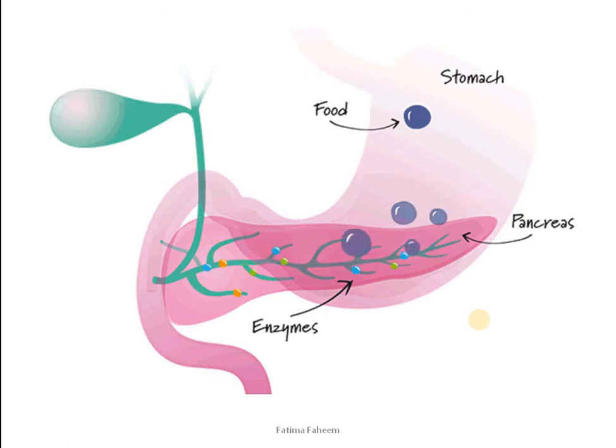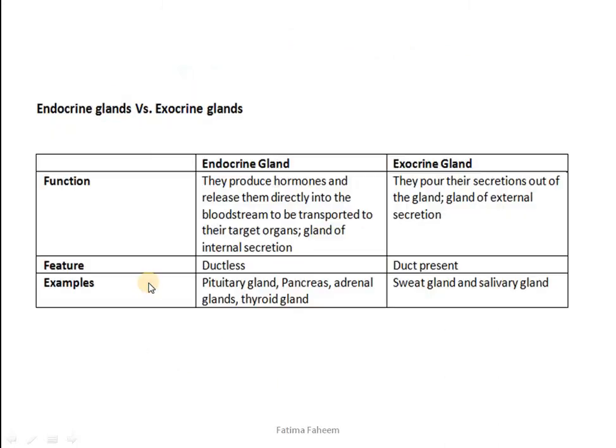Here I have shown you in the animation where the pancreas is releasing pancreatic juice through a duct into the first part of the small intestine called the duodenum. From here you can see the green part, which is showing you the gallbladder, and obviously it would be connected to the liver, and this duct is called the bile duct, which is taking bile from the liver and secreting it into the duodenum.